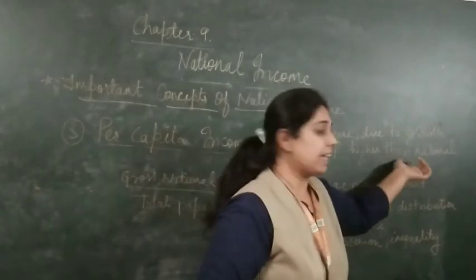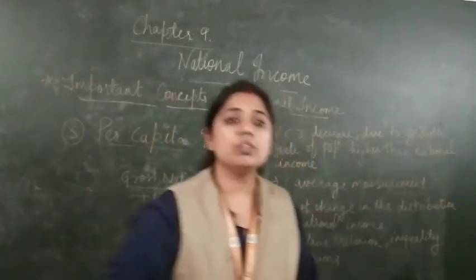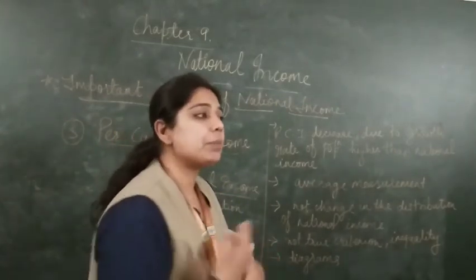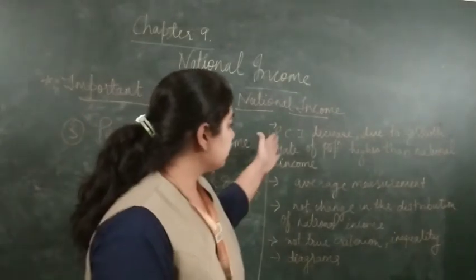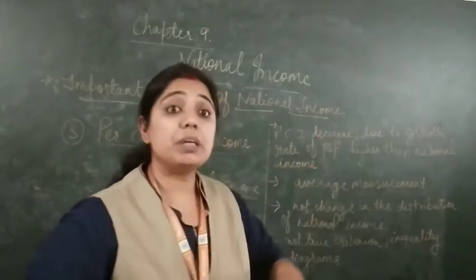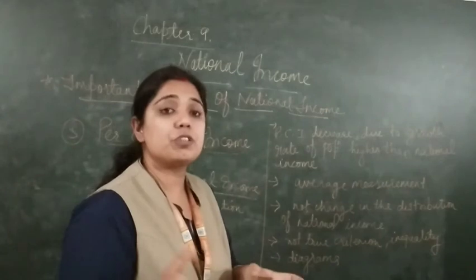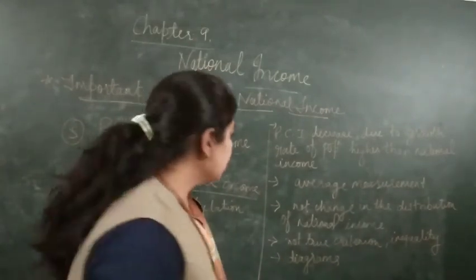We want the national income to increase for the population we have, then only can per capita income be higher. If the per capita income increases, then automatically the standard of living of the people will also increase, which is a good sign for the country.